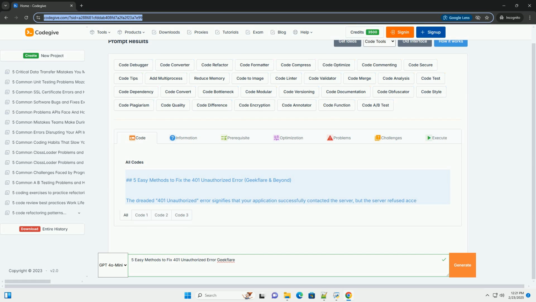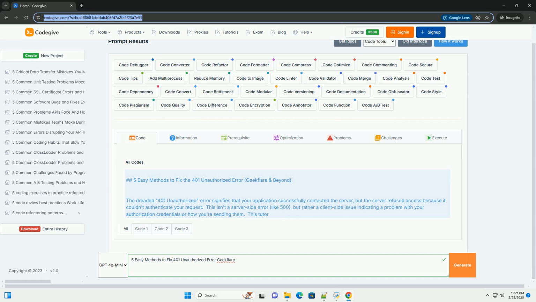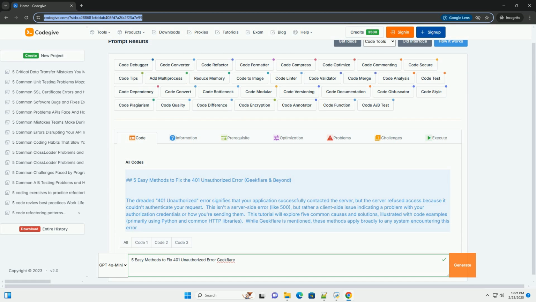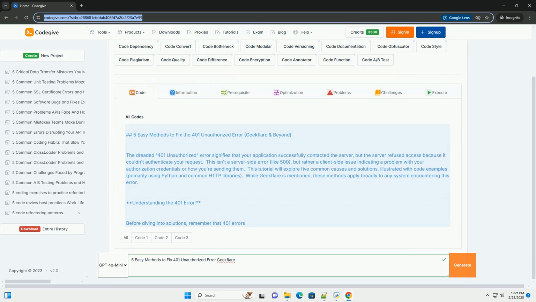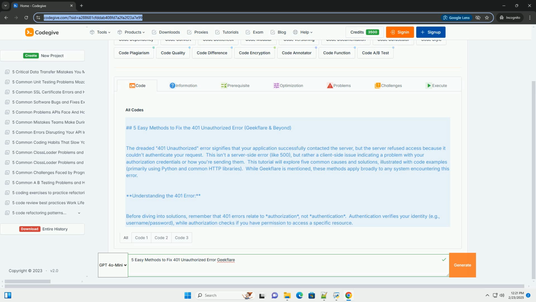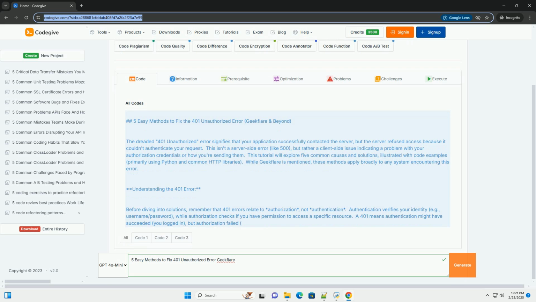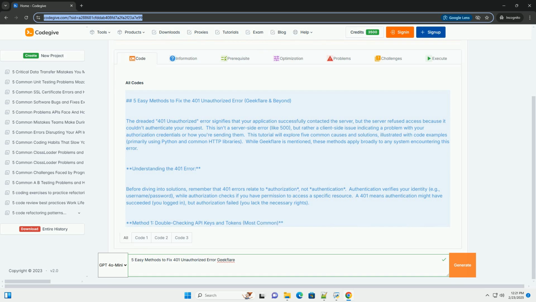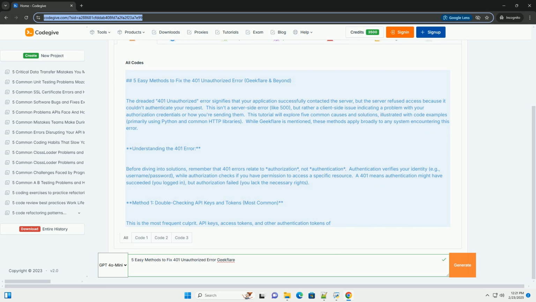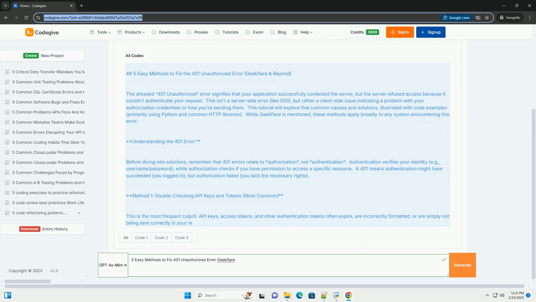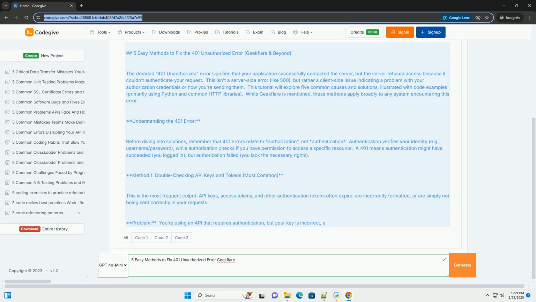5 easy methods to fix the 401 unauthorized error, Geekflare and beyond. The dreaded 401 unauthorized error signifies that your application successfully contacted the server, but the server refused access because it couldn't authenticate your request. This isn't a server-side error, like 500, but rather a client-side issue indicating a problem with your authorization credentials or how you're sending them.